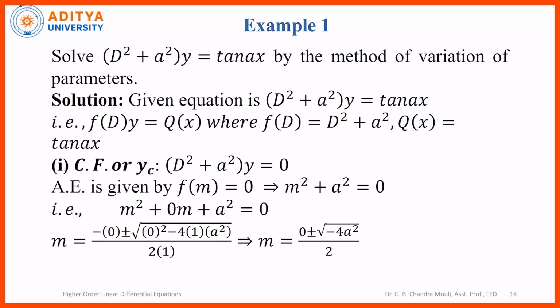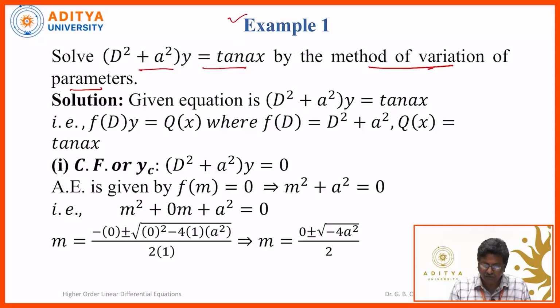Now applying this to an example: solve (D square plus a square) y is equal to tan ax, by the method of variation of parameters. This will be mentioned in the question, or we observe the right hand side. Here the right hand side, tan ax, is not one of the specific functions that we have discussed earlier. We have discussed only sin ax plus b and cos ax plus b, and not tan. So this is not our specific function. For this tan ax, we have to apply the method of variation of parameters to find the particular integral.